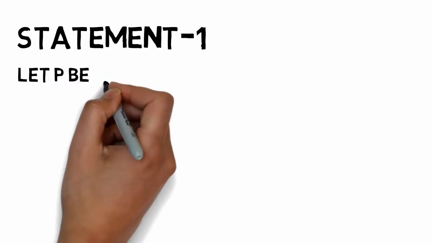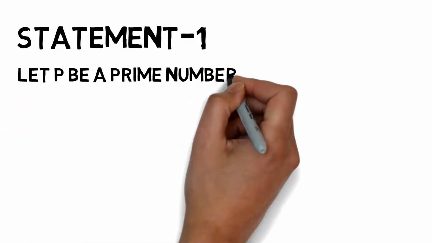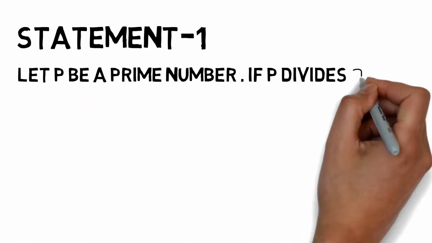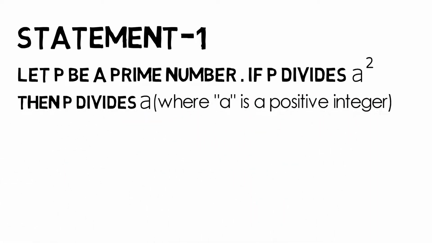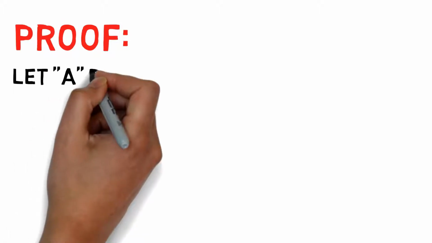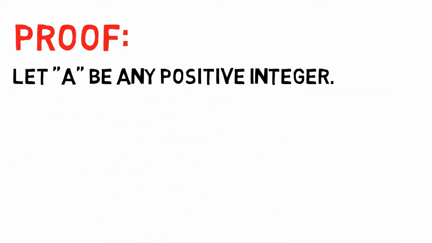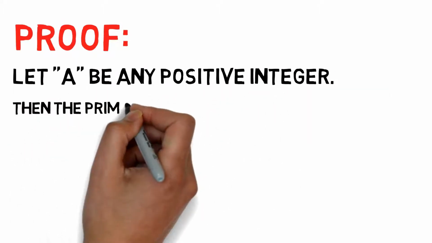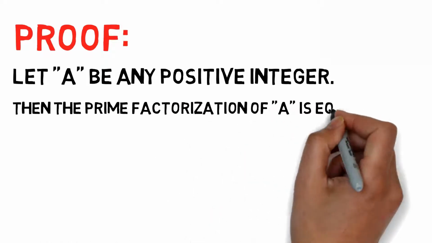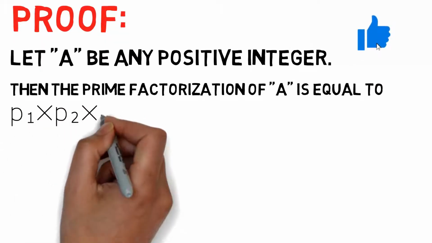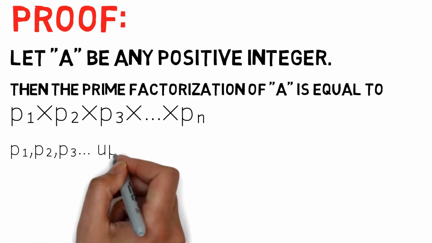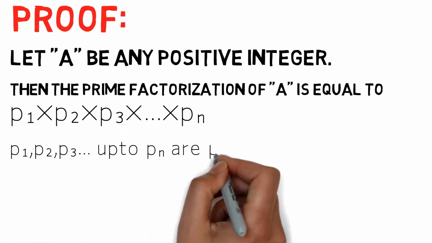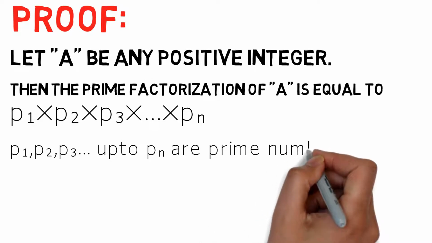Let p be a prime number. Then if p divides a square, then p divides a, where a is a positive integer. Proof: let a be any positive integer, then the prime factorization of a is equal to p1 into p2 into p3 and so on up to pn, where p1, p2, p3 and so on up to pn are prime numbers.